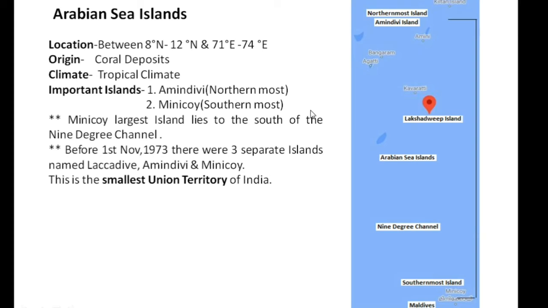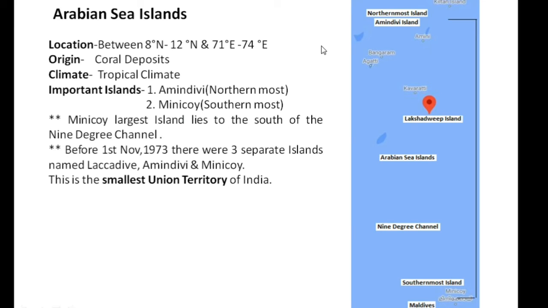Before 1st November 1973 there were 3 separate islands named Lakshadweep, Amindivi and Minicoy. But after that date, till today, these 3 separate islands are known as Lakshadweep. This Lakshadweep is the smallest union territory of India.